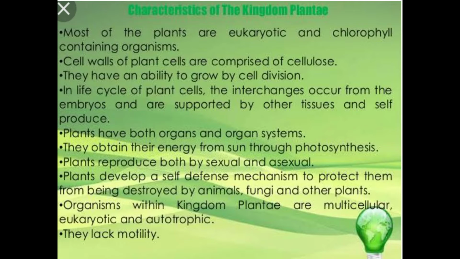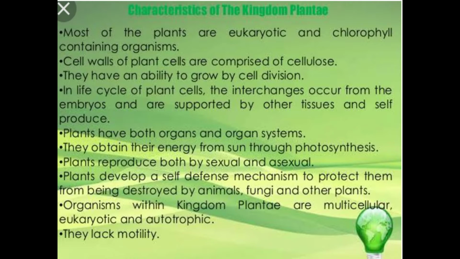They have an ability to grow by cell division. The growth of the plant body takes place by cell division. One cell divides into two and it goes on, so the number of cells increases. It results in the growth of the organism. In the life cycle of plants, we can see the formation of flower.